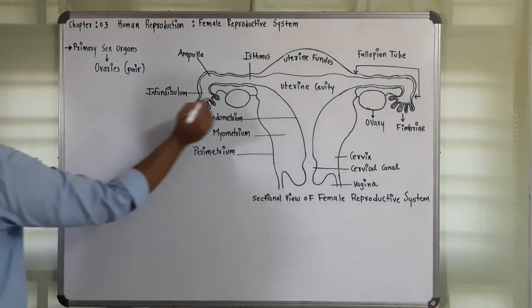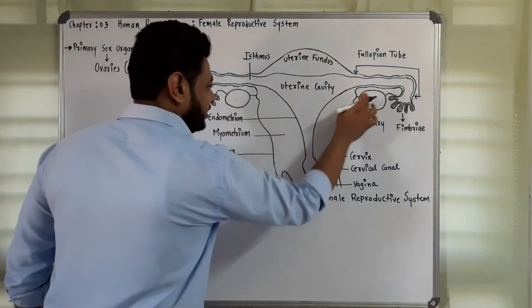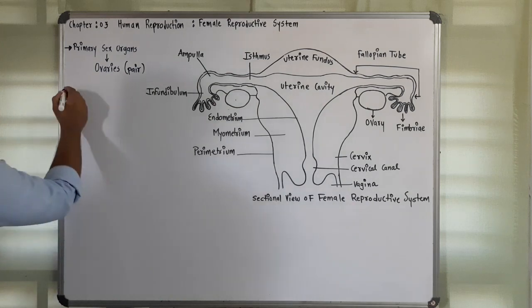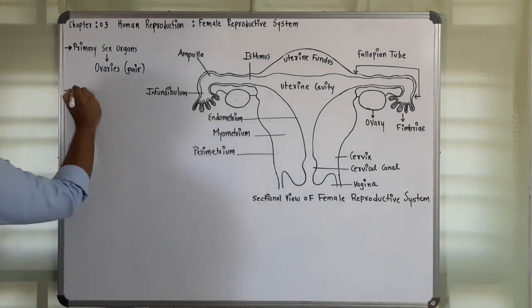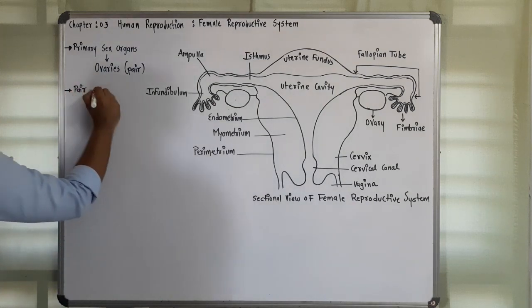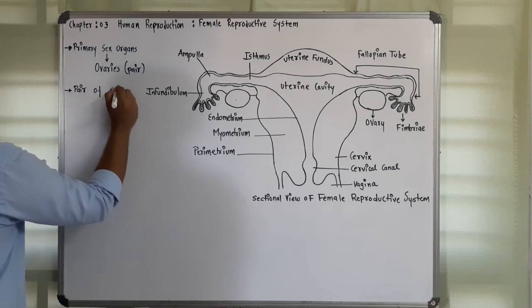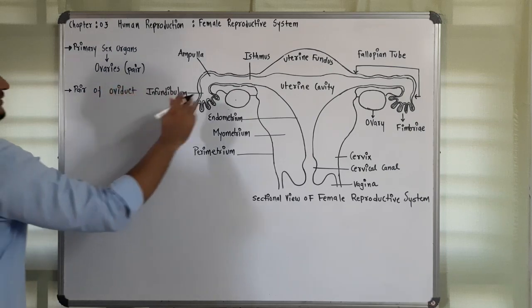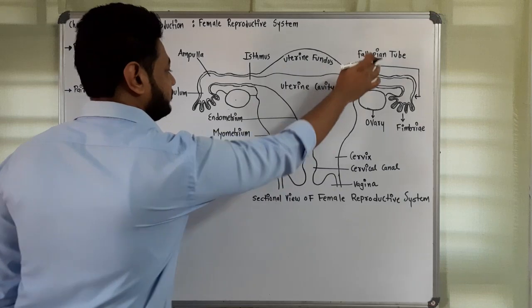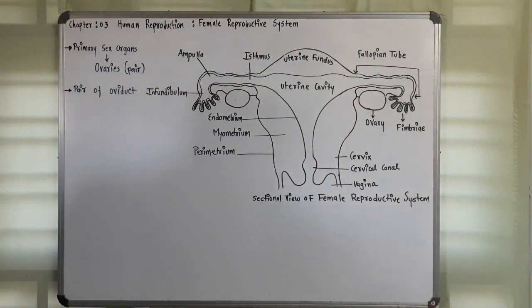This is the ovary, which has been labeled. After that, pair of oviduct. Okay students, second is pair of oviduct, that we can also say fallopian tube.